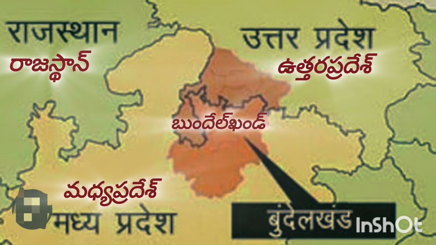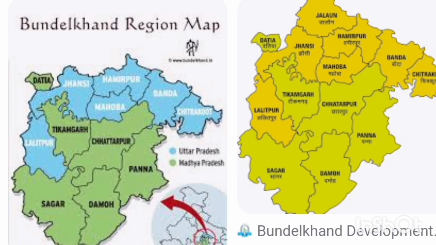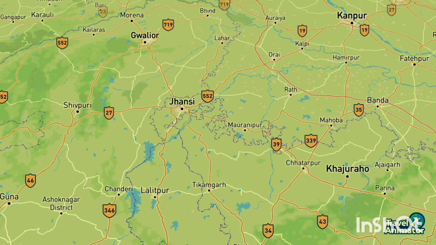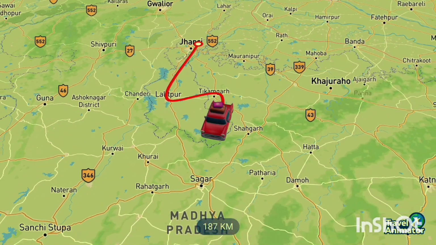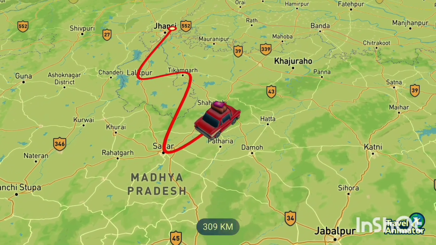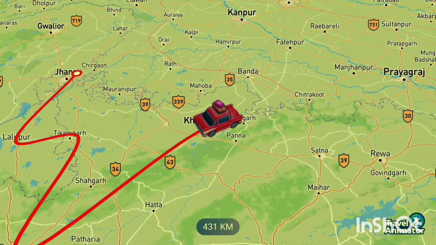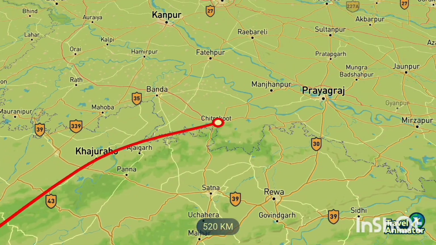In central India, around the borders of Uttar Pradesh and Madhya Pradesh, there is a large piece of land which consists of less mud and many layers of rock in the earth's interior. We call this land Bundelkhand. Jhansi is the biggest city in this piece of land. Sagar, Lalitpur, Mahoba, Chitrakoot and other cities also exist in this Bundelkhand.